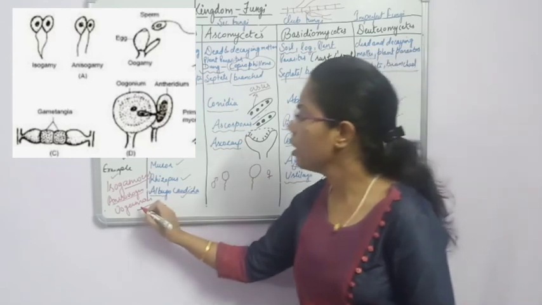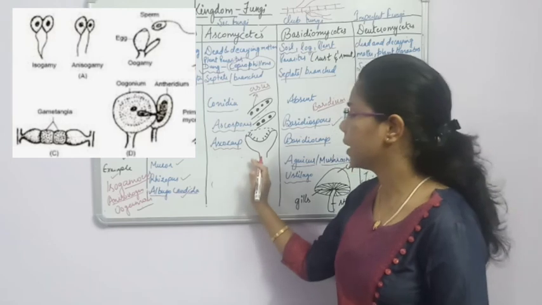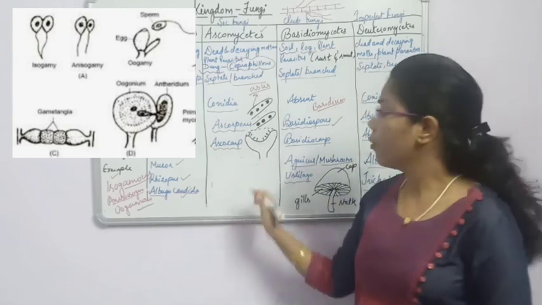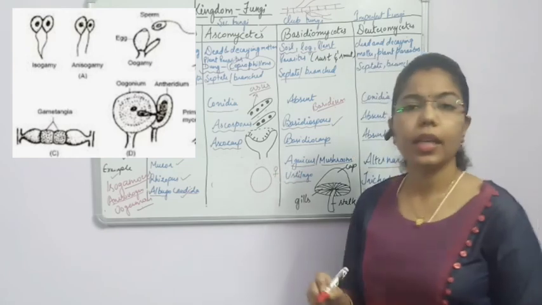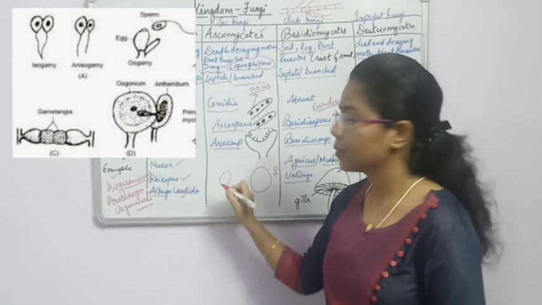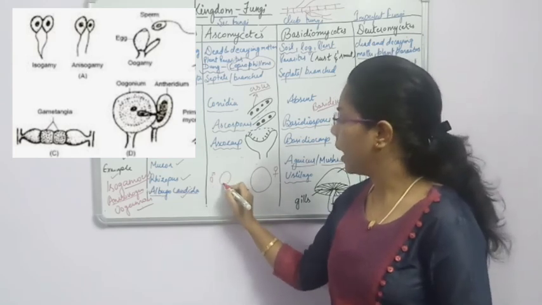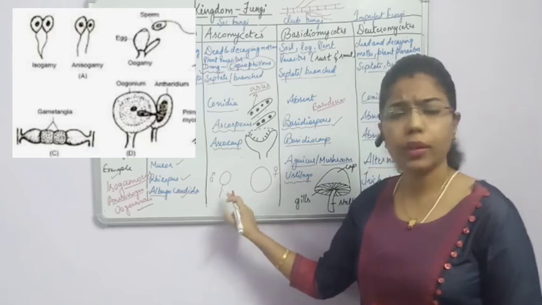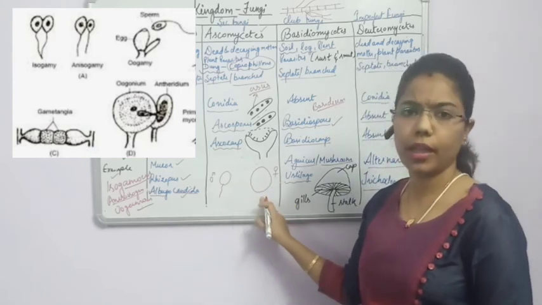The third one is oogamous. In oogamous, the female gamete is larger in size and the male is smaller and motile, but the female gamete is non-motile.